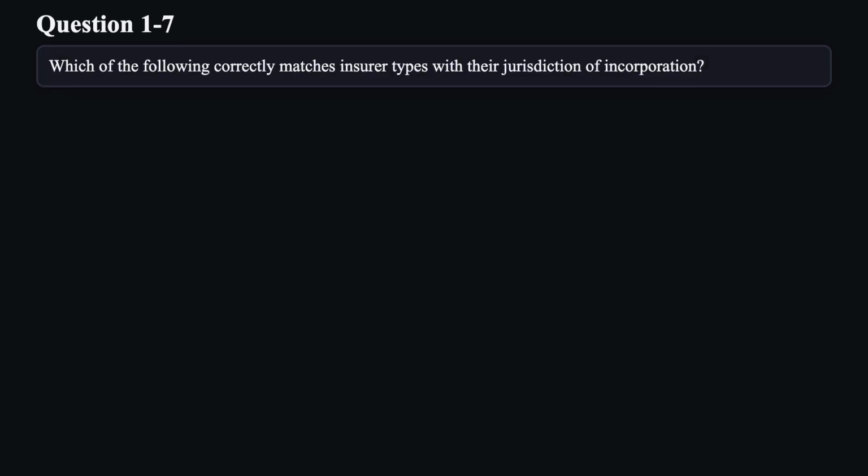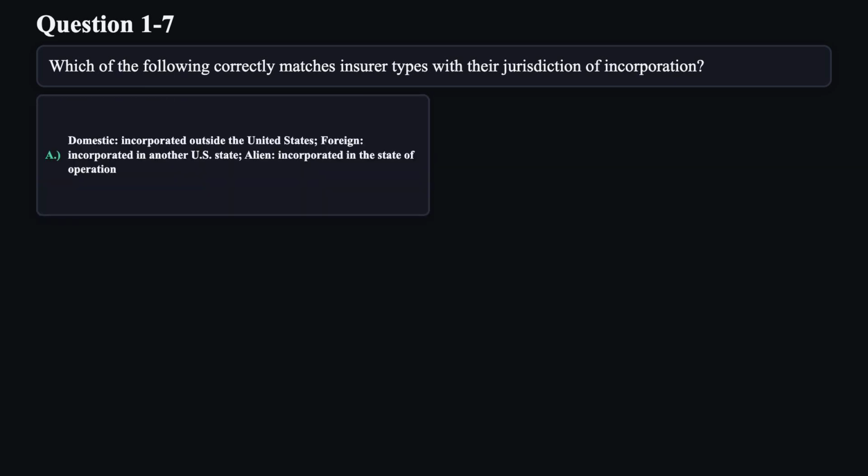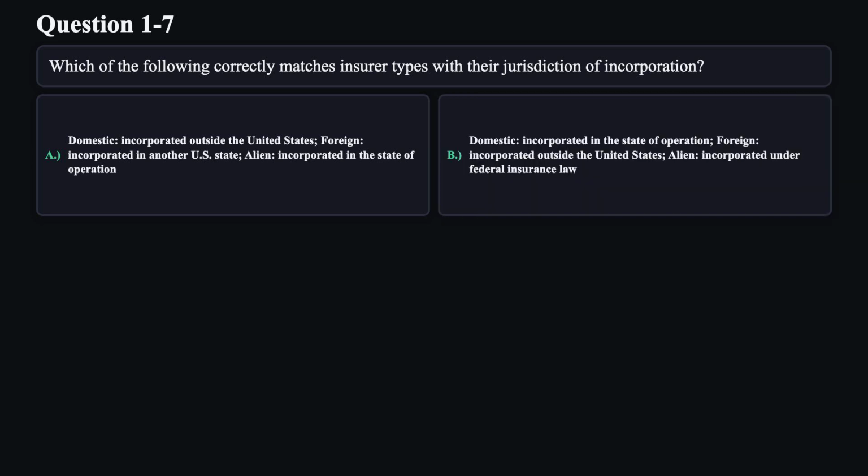Question 7. Which of the following correctly matches insurer types with their jurisdiction of incorporation? A. Domestic, incorporated outside the United States. Foreign, incorporated in another U.S. state. Alien, incorporated in the state of operation. B. Domestic, incorporated in the state of operation. Foreign, incorporated outside the United States.